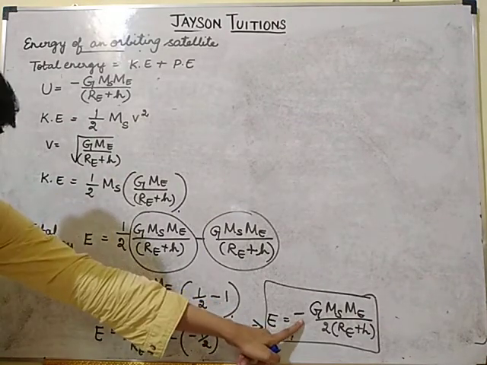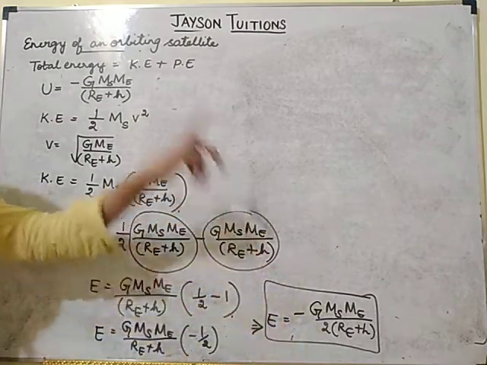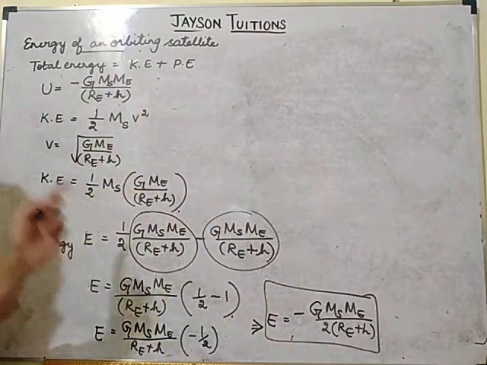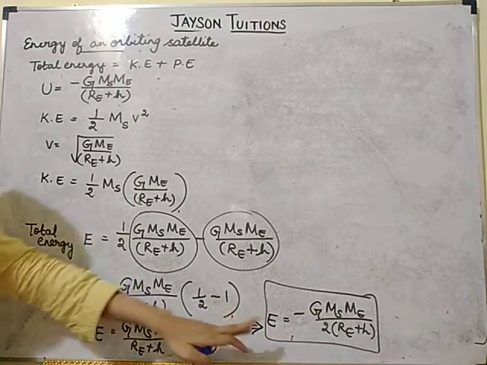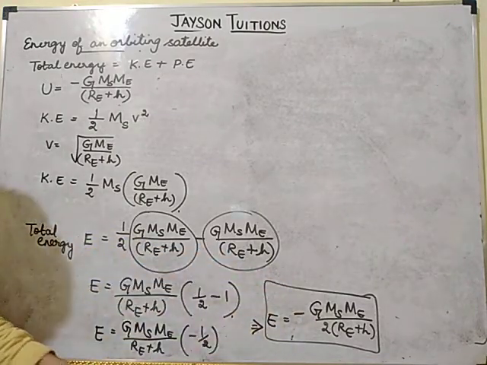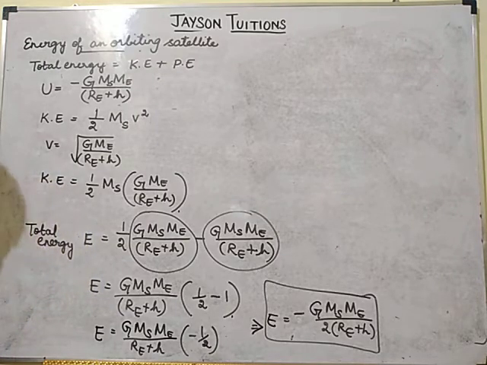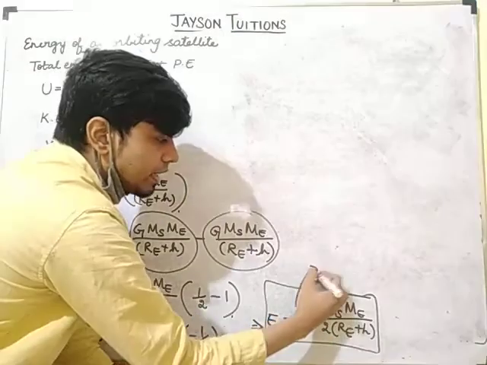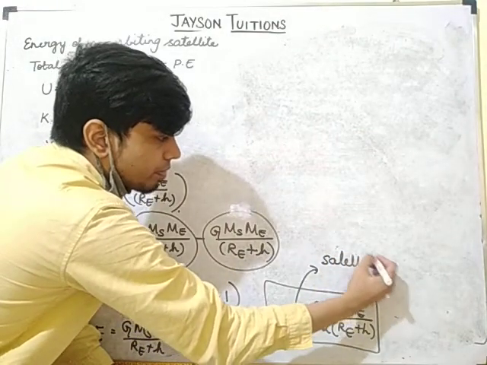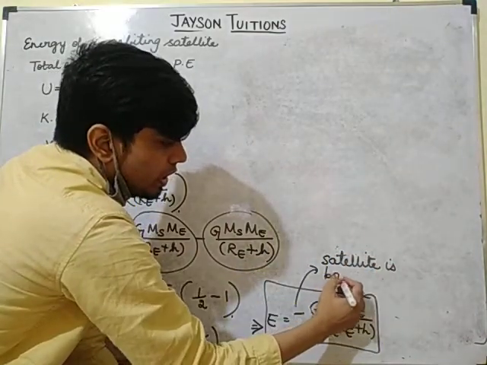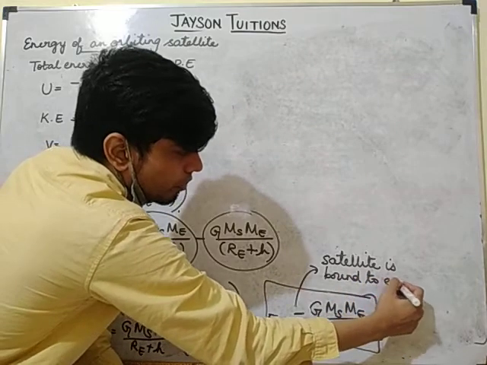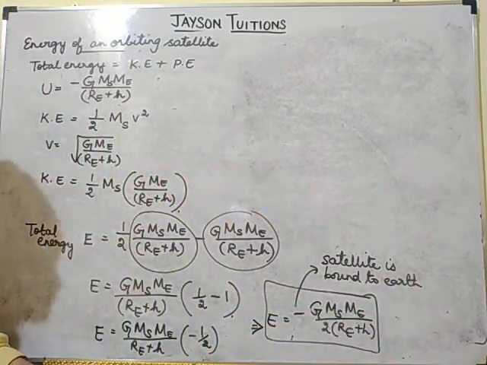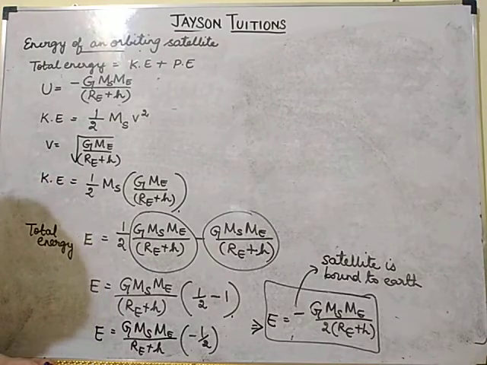The negative sign indicates that the satellite will always be revolving around the Earth only. It cannot escape from the Earth's force. That is the indication of this negative sign. So what does this negative sign indicate? It indicates that the satellite is bound to the Earth. It cannot escape from the Earth's field.